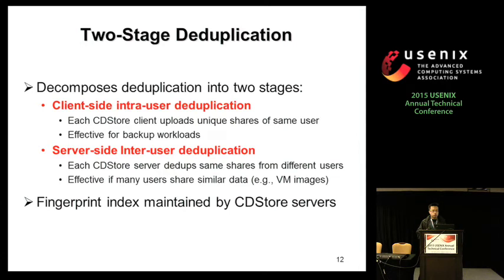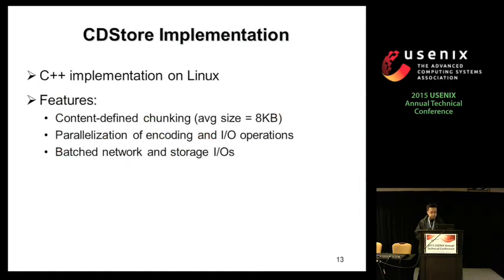And then on the server side, it will perform the deduplication on the shares from different users. So if many users share similar data, such as VM images, for example, the system data, they are all similar for different VMs, then in this case, we believe that it also reduces a lot of storage space. And we also maintain the fingerprint index on the CDStore servers for more reliable management.